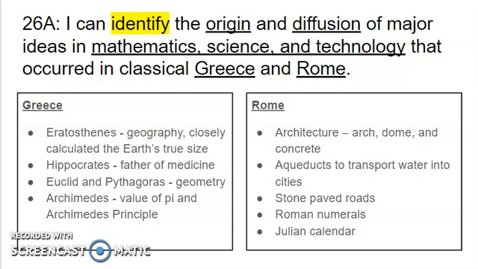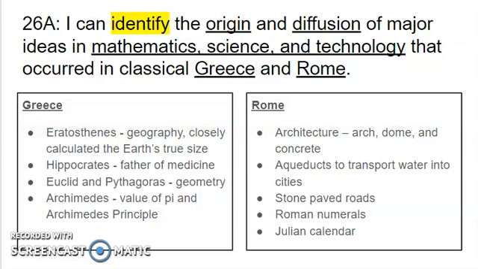So both of these men are considered founders of geometry for creating different theorems that still are around today, such as Pythagoras is famous for the Pythagorean theorem, or a squared plus b squared equals c squared.